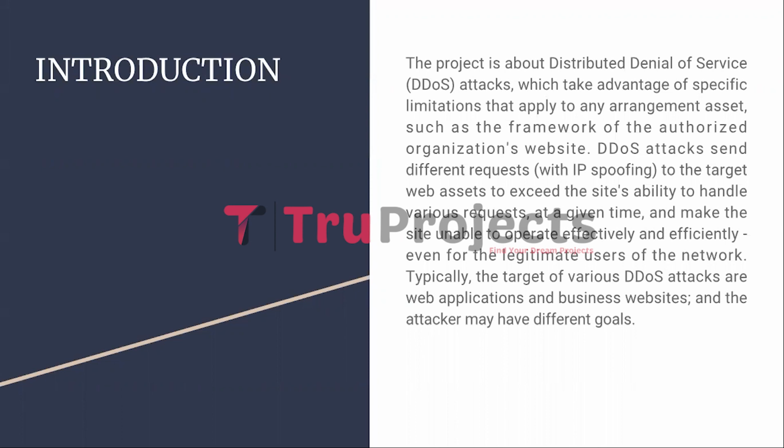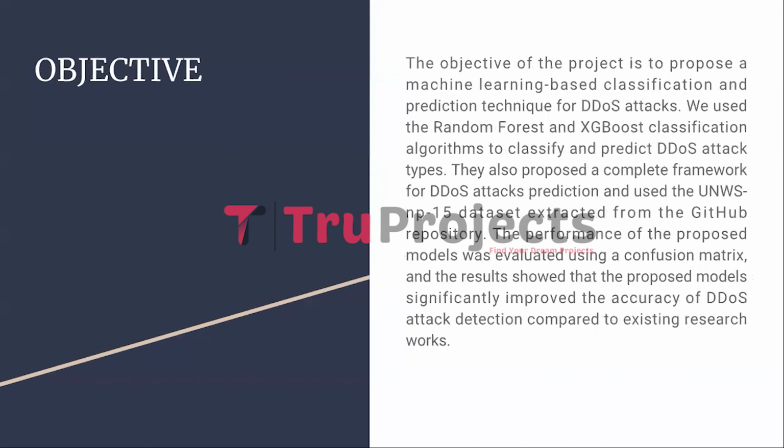This results in the website becoming unavailable or functioning inefficiently, impacting both legitimate users and the overall performance of the network. DDoS attacks primarily target web applications and business websites, and attackers may have varying objectives for carrying out such attacks. The project objective is to introduce a machine learning approach for classifying and predicting DDoS attacks.